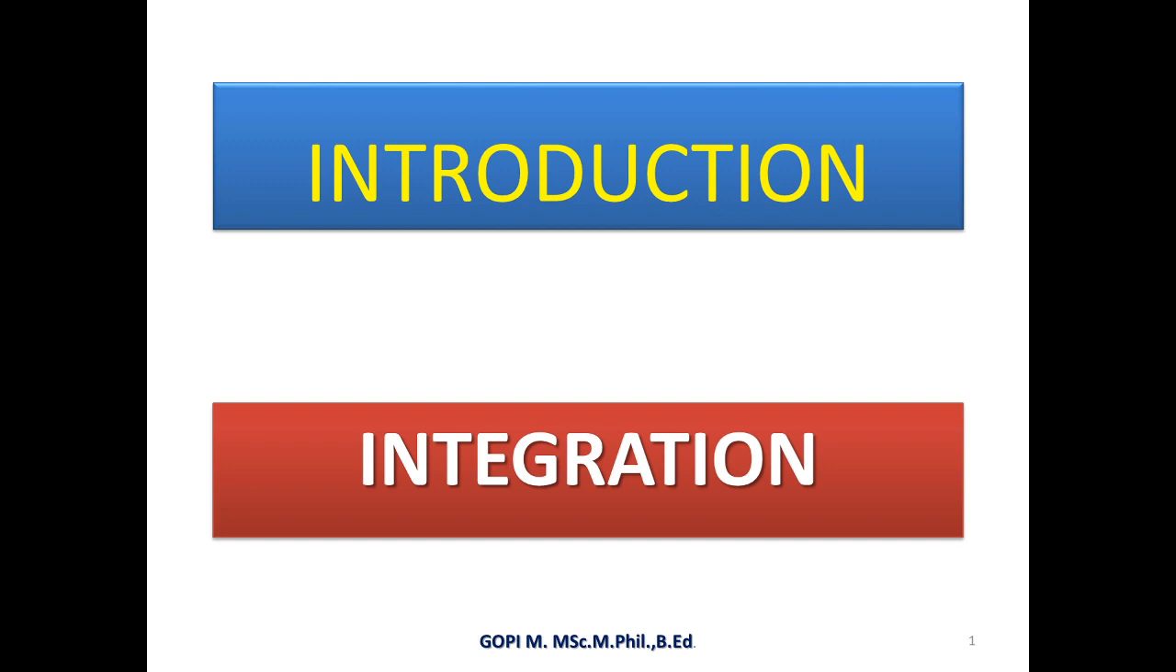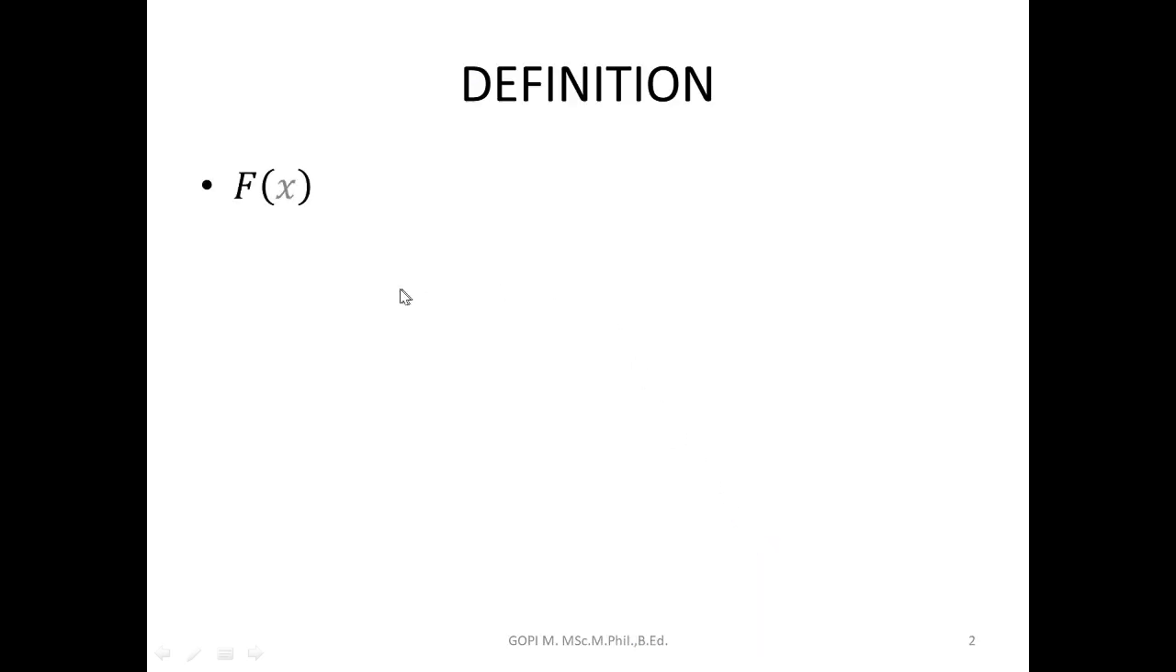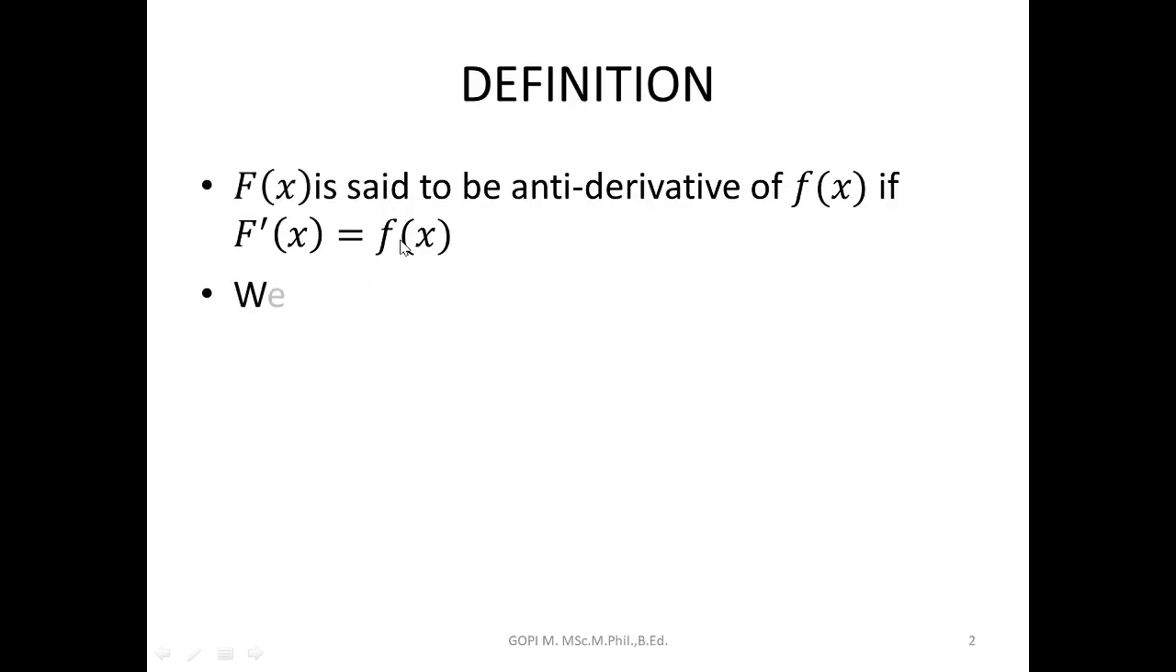Standard chapter is integration. Definition: capital F of x is said to be an antiderivative of small f of x if F dash of x is equal to f of x. We write capital F of x is equal to integration of f of x dx plus c. That symbol you have to read as integration of f of x dx plus c.